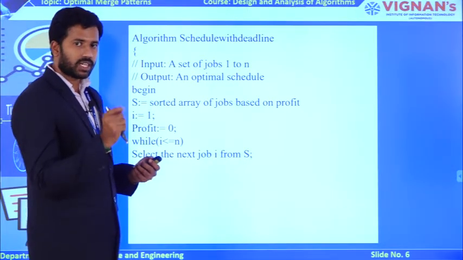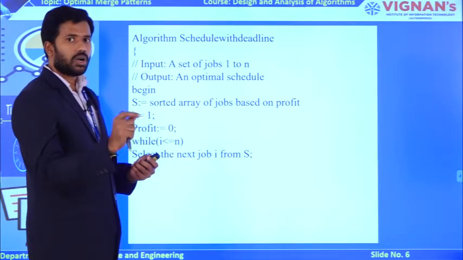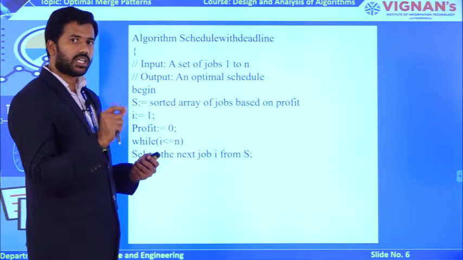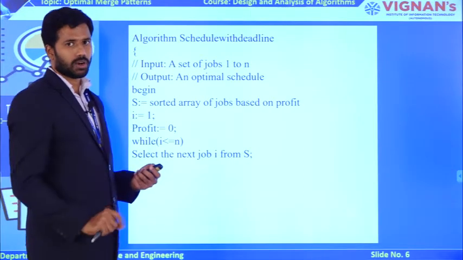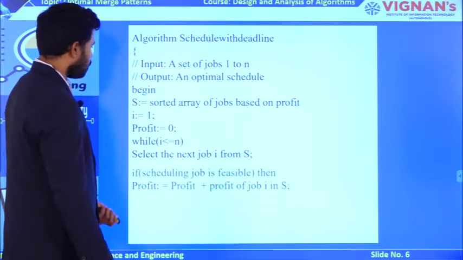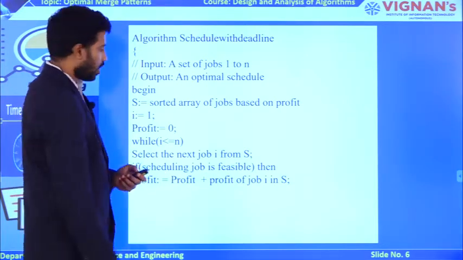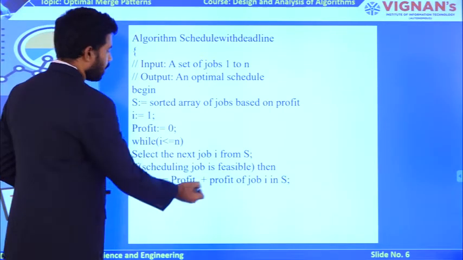Now I am verifying whether that selected job can give an optimal solution, that is, whether job I is capable of being scheduled by the CPU or not. I am verifying whether it is possible to schedule the job, whether it is a feasible solution. If it is feasible, only then am I updating my profit.